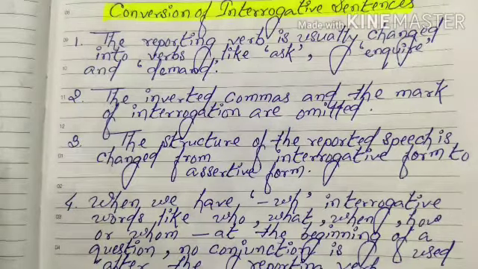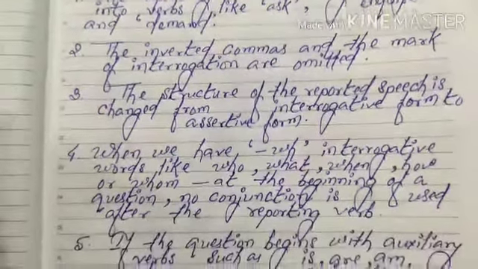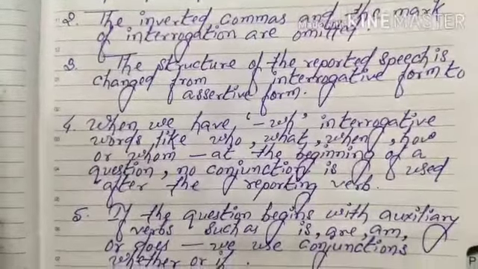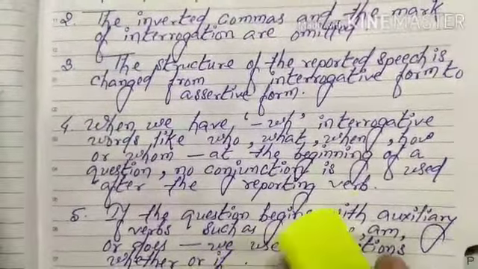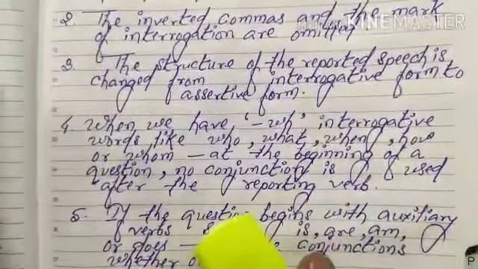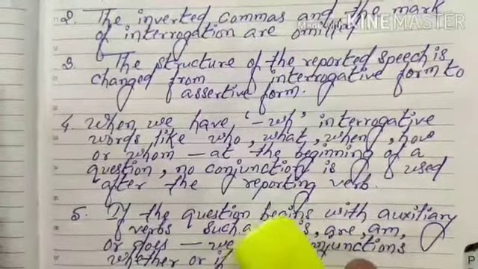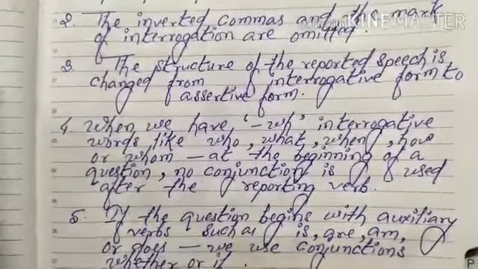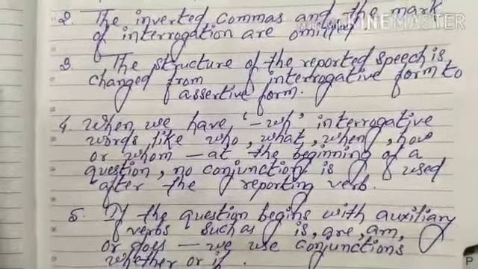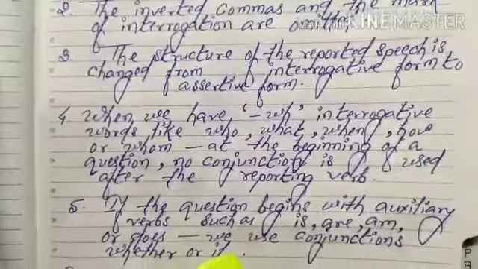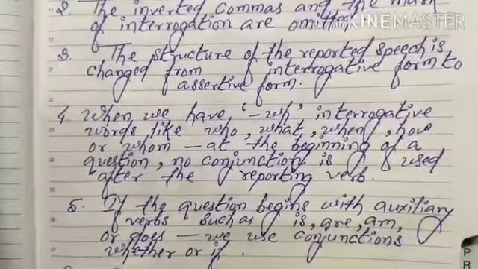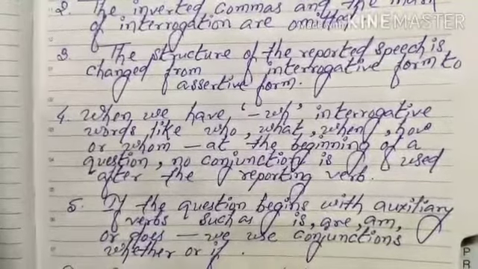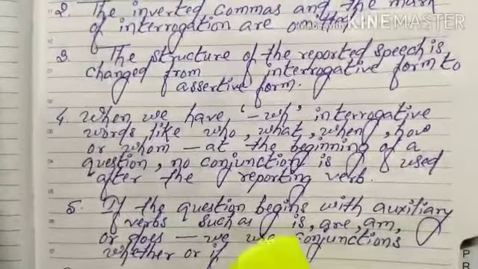The fourth point is that when we have WH interrogative words like who, what, when, how or whom at the beginning of a question, no conjunction is used after the reporting verb. The fifth point is that if the question begins with auxiliary verbs such as is, are, am or does, we use the conjunction whether or if.